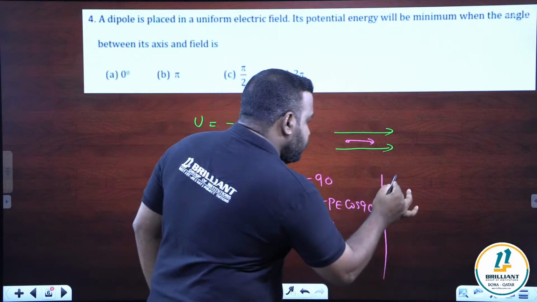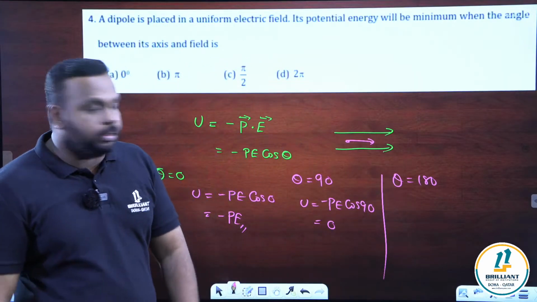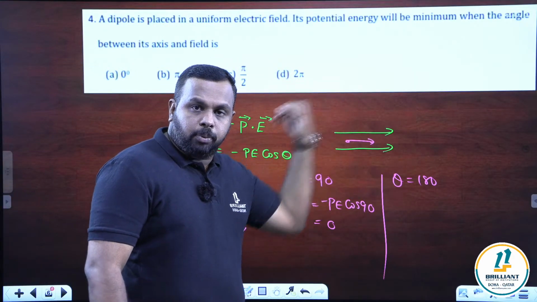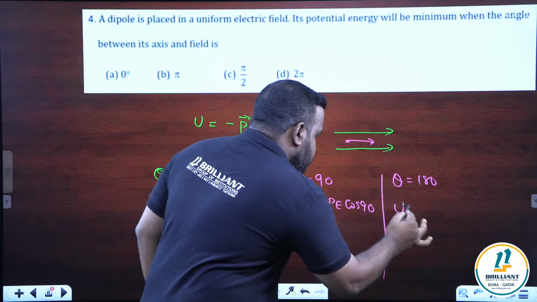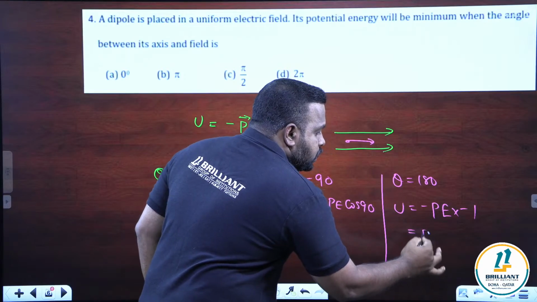And then theta is equal to 180 degree, the next possibility. What is the meaning of 180 degree? Anti-parallel. Electric field towards right and dipole moment is towards left. So what will be the result? U is equal to minus PE into cos 180, which is minus 1. You get minus PE into minus 1. What is the result? PE.